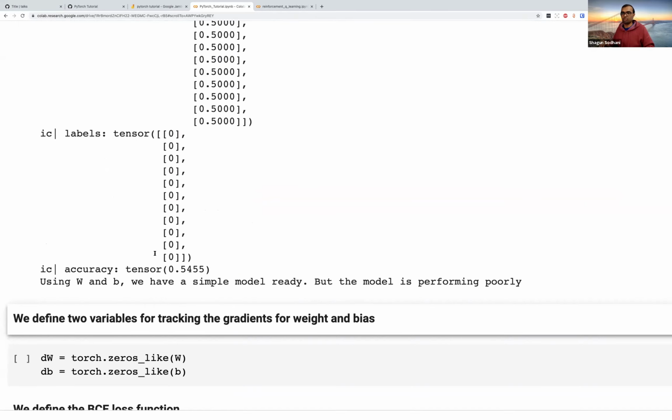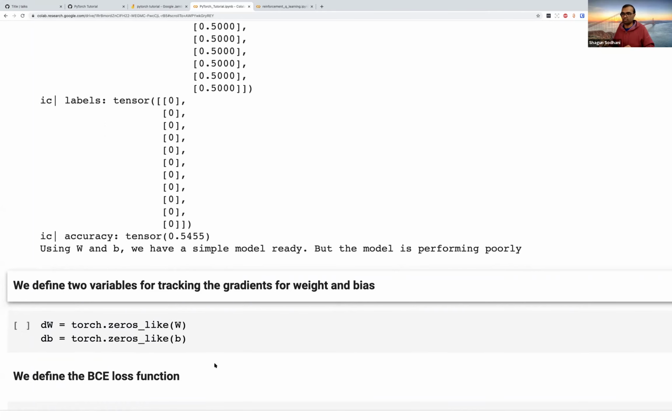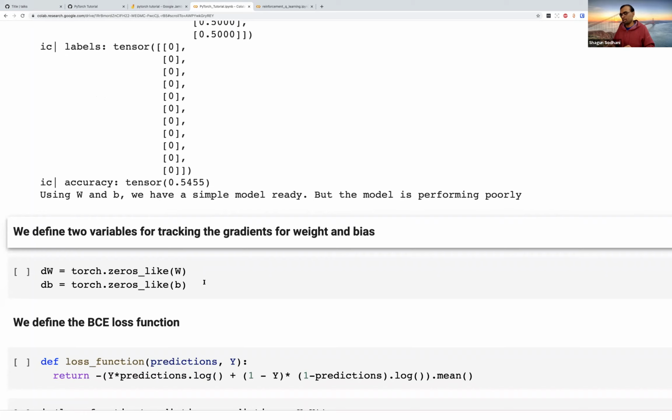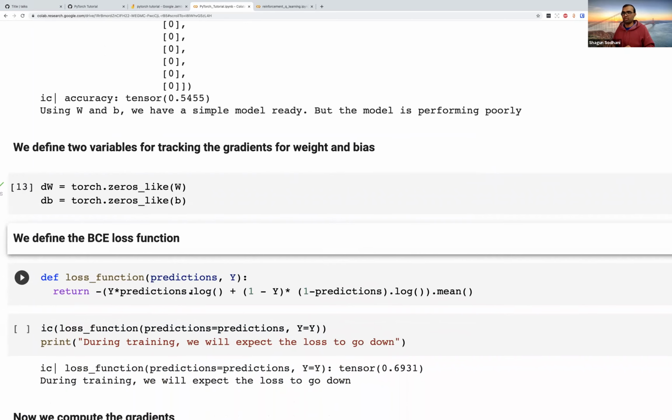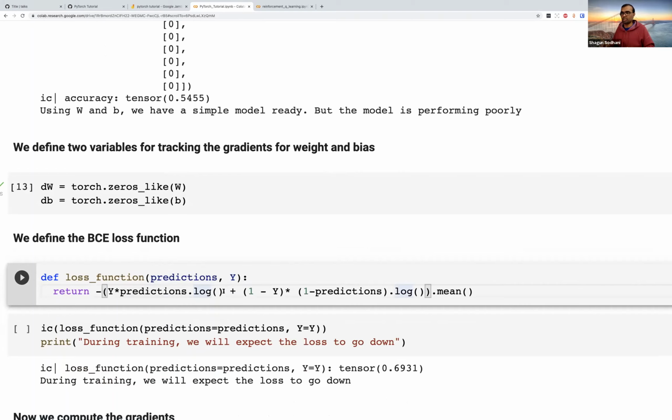So now, since we are just using the tensor capabilities of Torch, we would have to do everything on our own. So we are going to track the gradients for the weights and the biases, and I'm defining these variables dw and db, where d stands for derivative. And I'm using the syntax zeros_like. I'm saying whatever is the shape of W, give me another tensor like that, which is filled with zeros, and same for B. I'm going to track these gradients manually. And this is what my BCE loss function looks like. Again, we are not using the inbuilt functions from PyTorch. PyTorch has all these things built in. We'll come to it. But for now, if we had to implement everything on our own, this is how it would look.